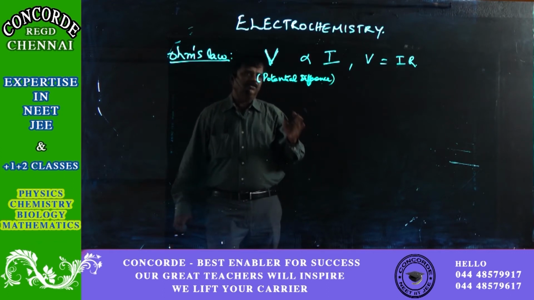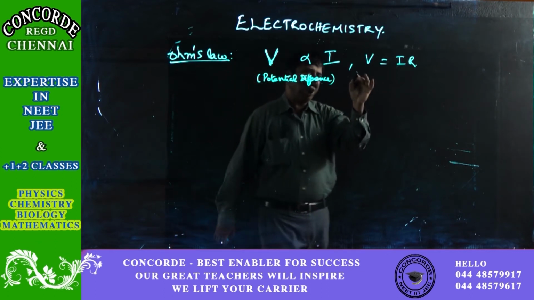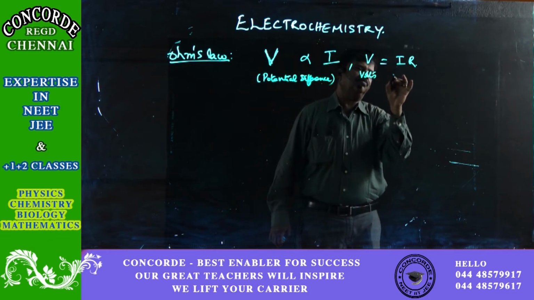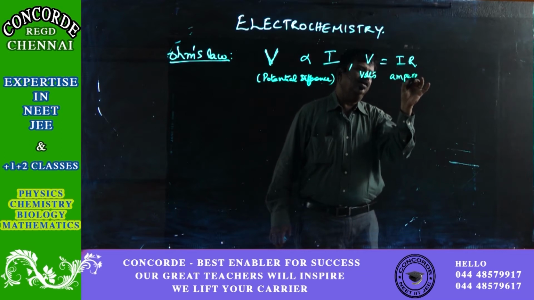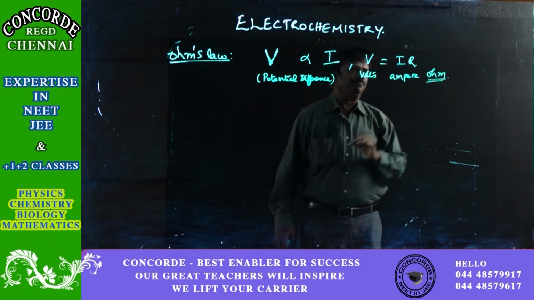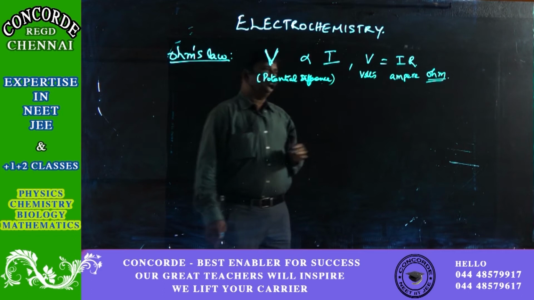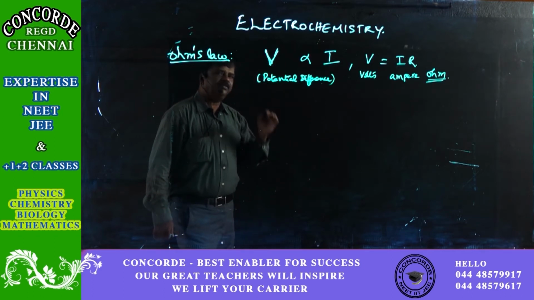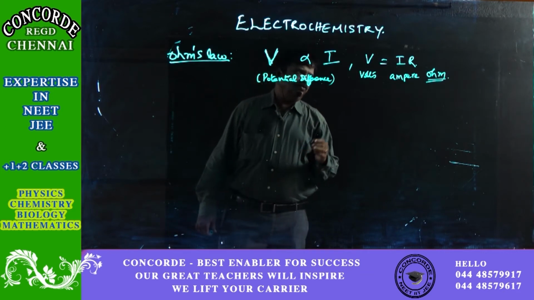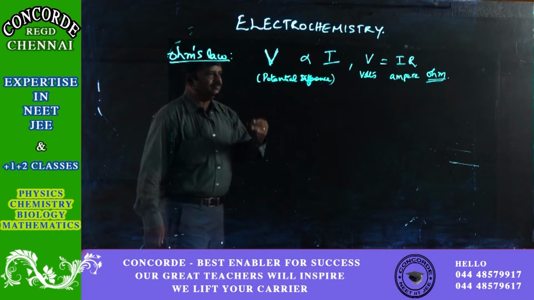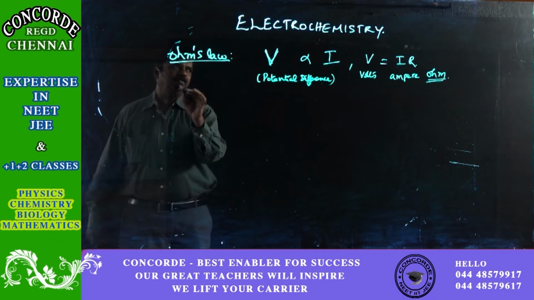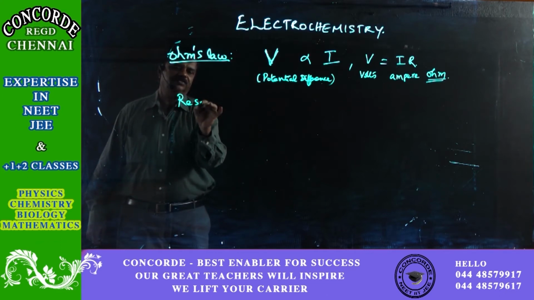You also know that. So, V is equal to IR. In this, V is the potential difference, measured in volts. I is the current, which is measured in amperes, and R is measured in ohms. This is the basic thing which you have studied in earlier standards, that is Ohm's law. As an extension to Ohm's law, we are also asked to know what is resistance.